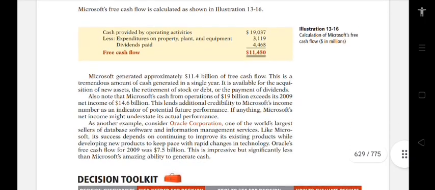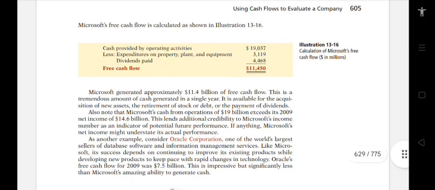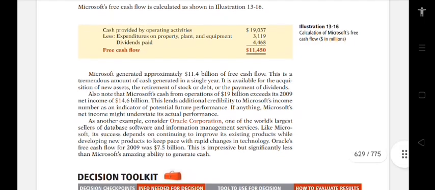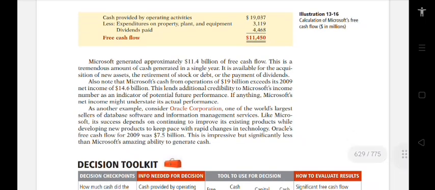So for the last part of my explanation, Microsoft's free cash flow is calculated as shown in illustration 13-16. Cash provided by operating activities, we have $19,037.